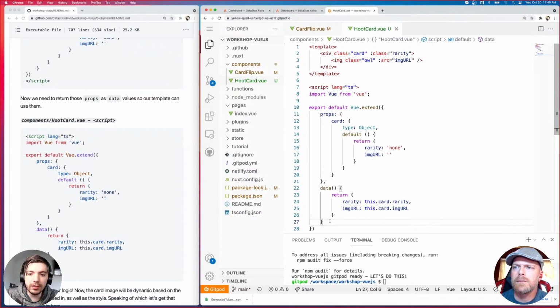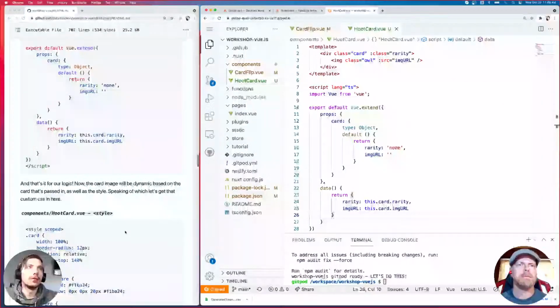The data should be like local variables of the component. Yes, exactly. That's a good way to think about it. Props come from outside the component that we're passing in. Data is the local variables that we're using. Yeah, so if you wanted to use the props, if it works, you could do card.rarity. You might have to do this.card.rarity, and that actually might be the problem. I'm not sure. We can do experiments and see. I'd be interested as well.